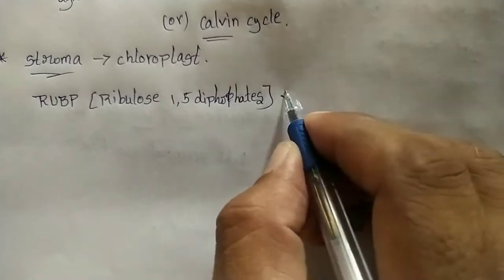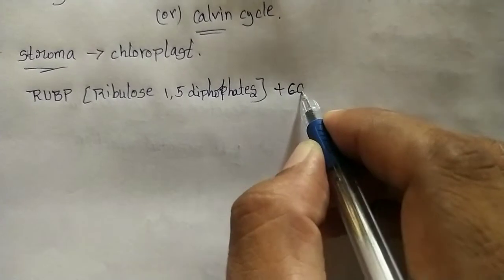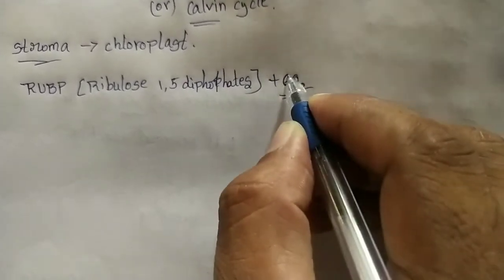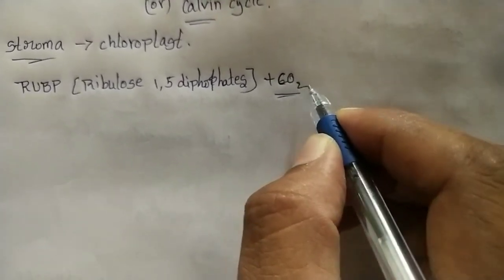RuBP reacts with carbon dioxide. We know that plants can take in carbon dioxide.